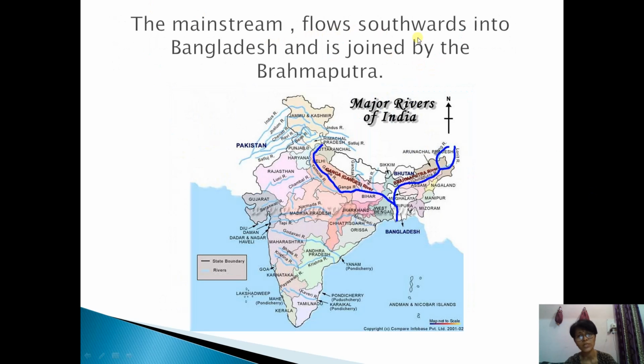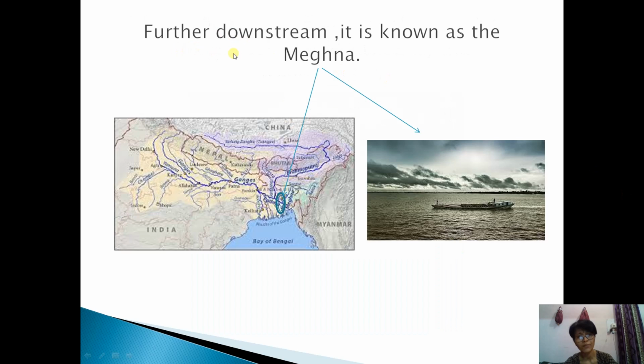The mainstream flows outwards into Bangladesh and is joined by the Brahmaputra. So the mainstream of river Ganga is flowing towards Bangladesh. I'm showing here, this is Bangladesh, and the Brahmaputra river from the eastern side is flowing and they have joined here in Bangladesh. And further downstream it is known as Meghna. So after joining, they form one river, that is actually called Meghna in Bangladesh.